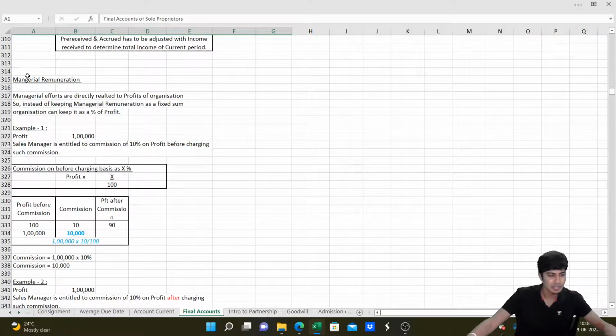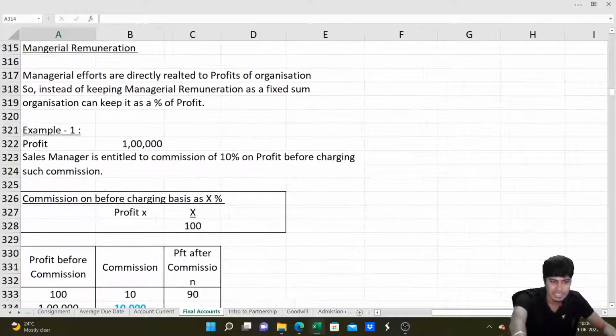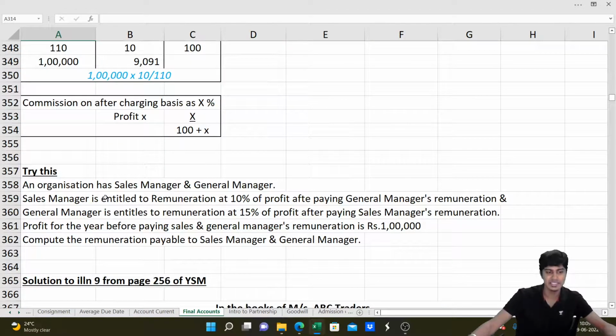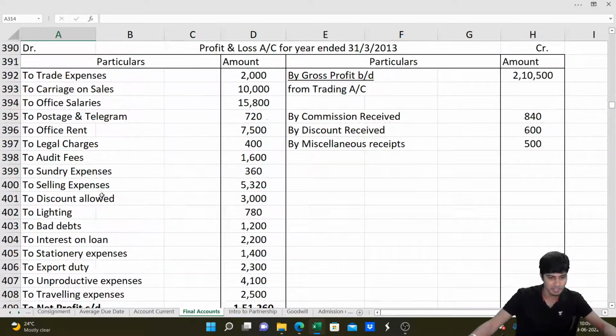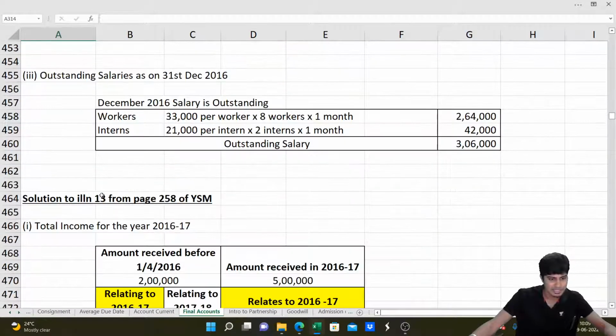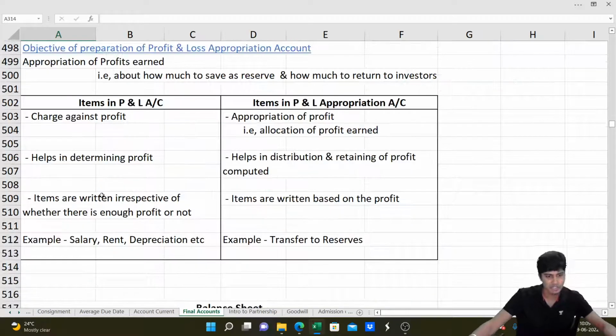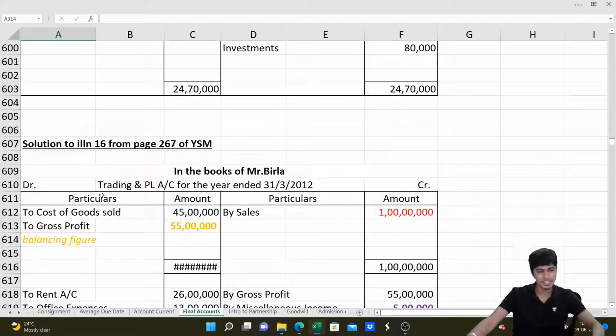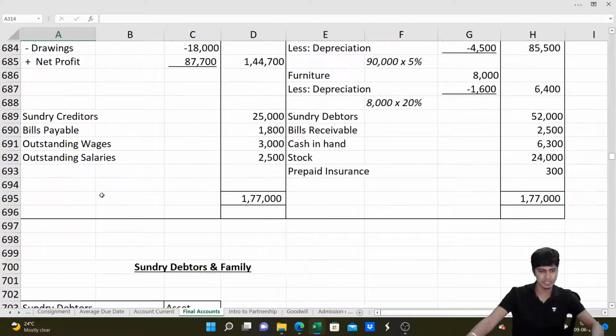See, this is that commission managerial remuneration computation, detailed with explanation. Example number 1, example number 2. Why is it like this? Try this, another alternate logic. Everything we've done. Bad debts I'm not able to find. If in case I find it, I can show it to you. We've done a lot of small questions to understand how to deal with bad debts, and then we did one big problem to understand the same.